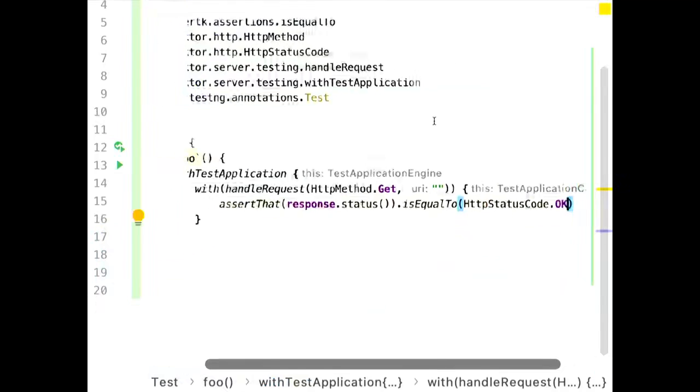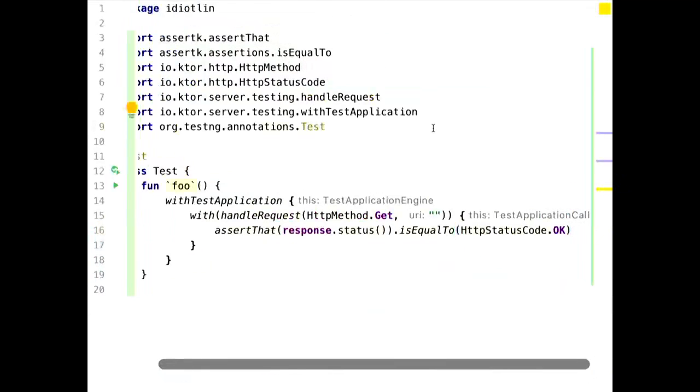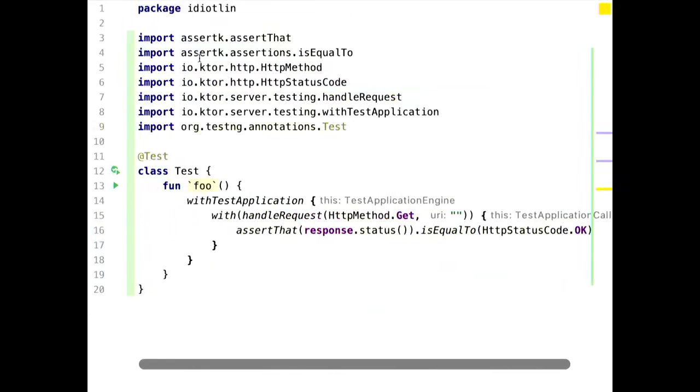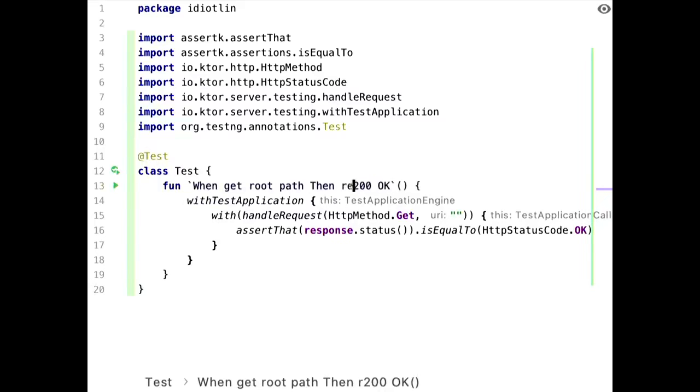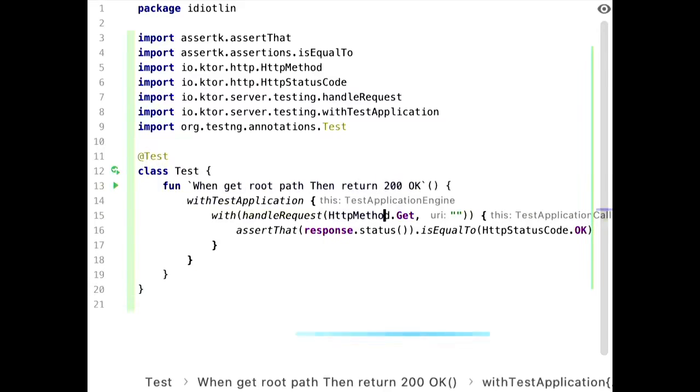Let's zoom out a little bit here. Can you read that? Code is readable? Yes, thank you. Foo might not be a nice name. So when we get the root path, then return 200 OK. Let's give that a try.